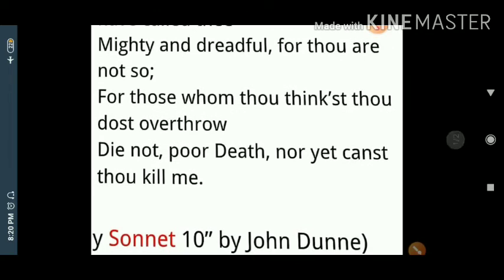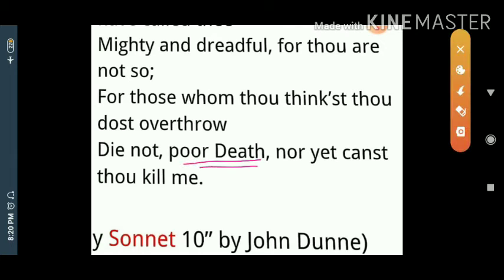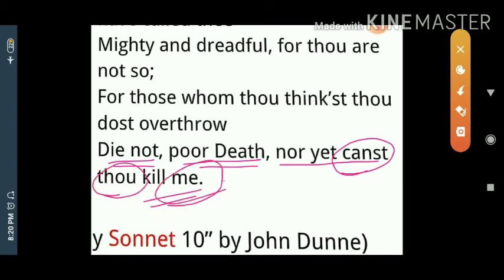Oh poor death. We don't die. One more thing I'll tell you, nor yet canst thou kill me. Thou means you, who kill me. Me means a person, a man. You can't kill a person. Oh poor death. This is a fact.